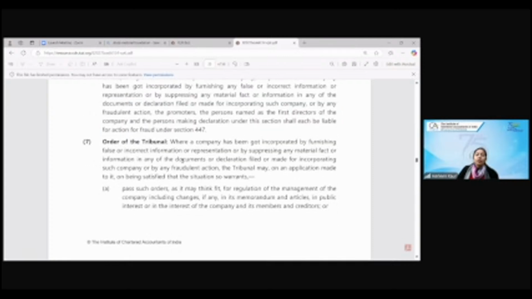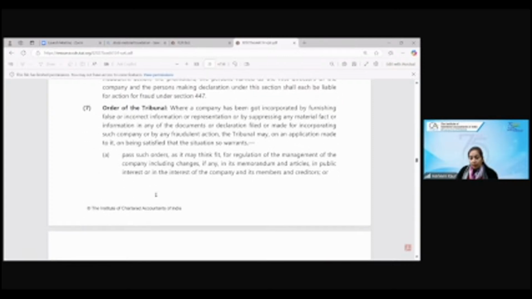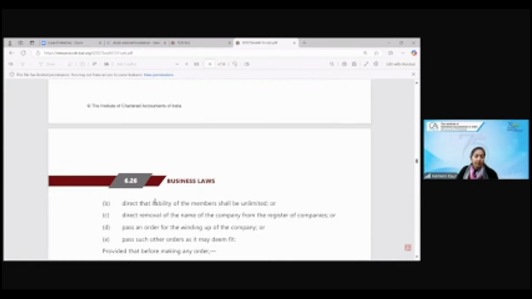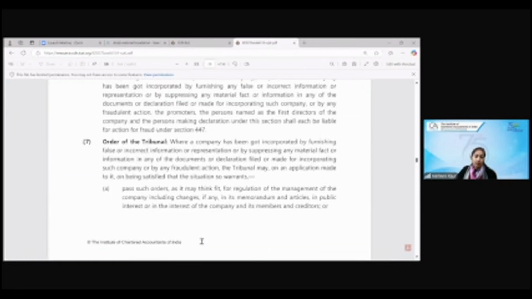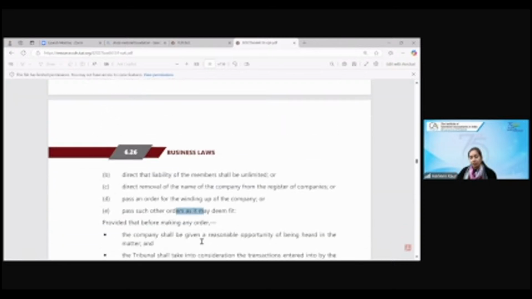The tribunal will give a chance of hearing to all these people, and the tribunal's orders will be final. It can either make the liability of the members unlimited, it can directly remove the name of the company from the register of companies, it can pass an order for winding up, or whatever order it thinks fit. So whatever the tribunal's decision is, that will be taken as the final decision.